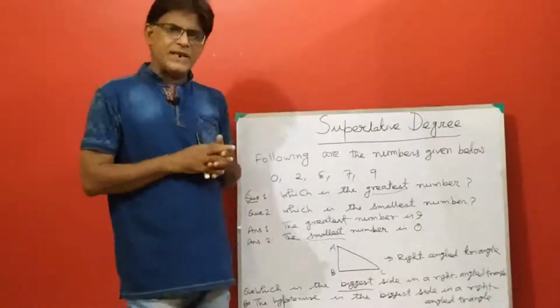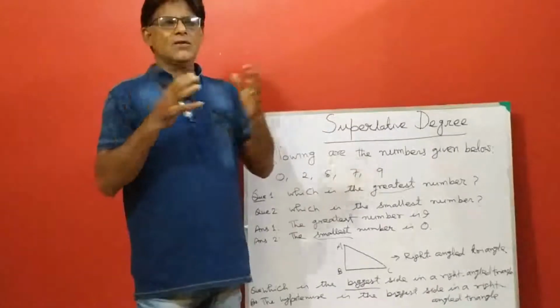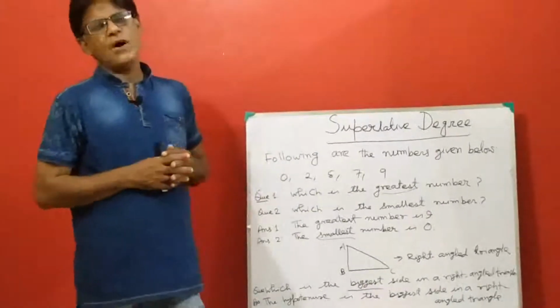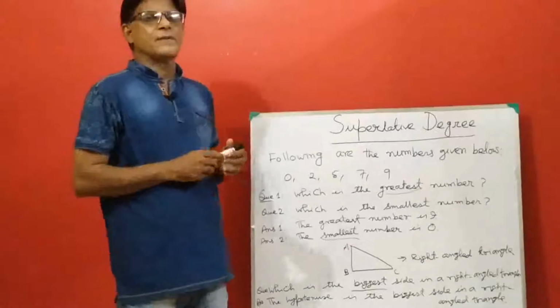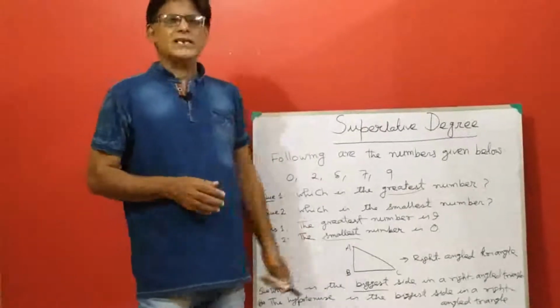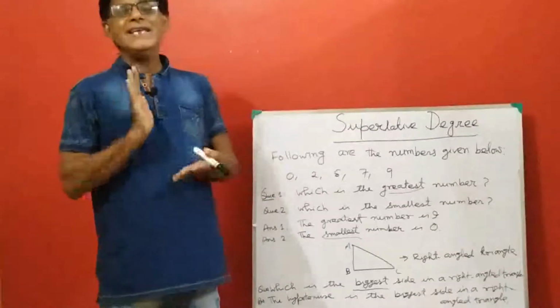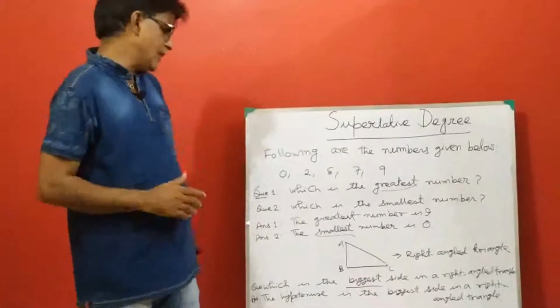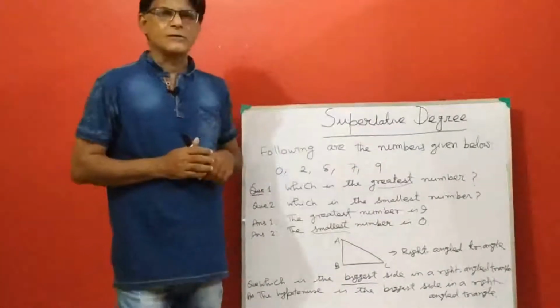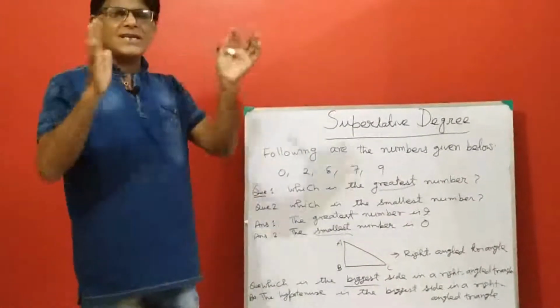Small positive degree, smaller comparative degree, and smallest superlative degree. Here also smallest is made by adding est to adjective small. So 0 is the smallest number.